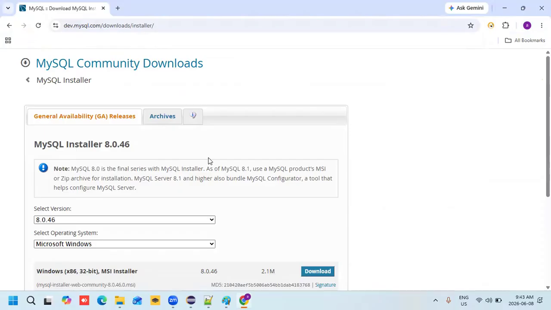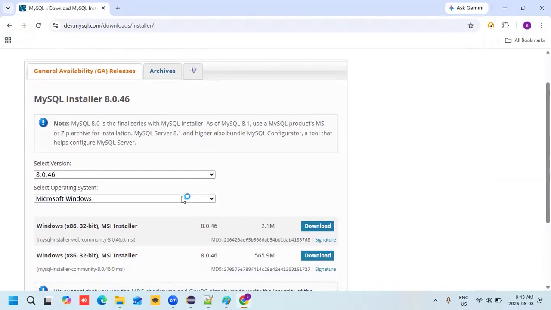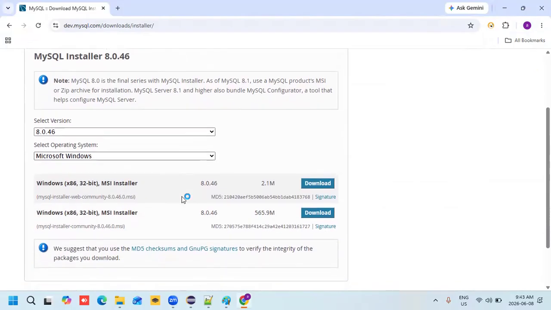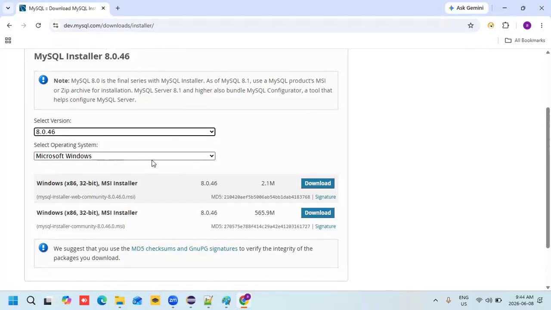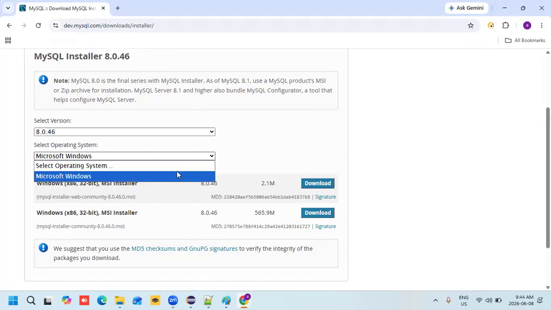It will show MySQL Community Downloads, with the general availability (GA) release. What is the latest version? MySQL Installer 8.0.46, so select the latest version. Select the operating system called Microsoft Windows.